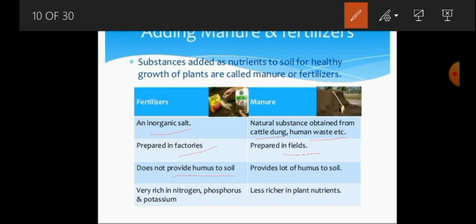Similarly, fertilizers are very rich in nitrogen, phosphorus, and potassium. Those are the very important nutrients that plants usually need, like nitrogen, phosphorus, and potassium. So these nutrients are very rich in fertilizers.